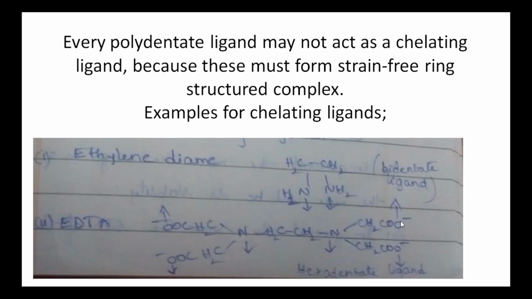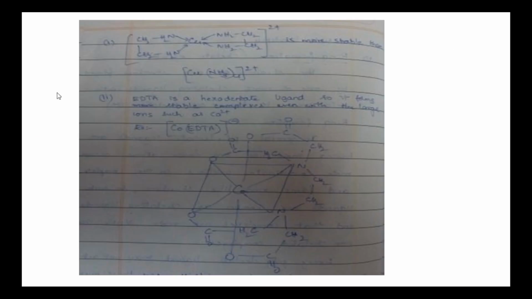The arrow marked atoms are donor atoms. This is the first donor atom, oxygen. This is the second donor atom. This is the third one. This is the fourth one. And these two. Totally, ethylene diamine tetraacetate consists of 6 donor atoms, so it is known as a hexadentate ligand. That is, this one ligand occupies 6 coordinate positions around the central metal ion and forms an octahedral complex. It forms complexes even with heavy metals also.